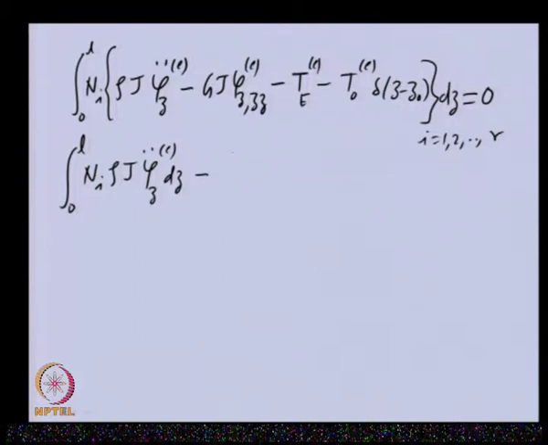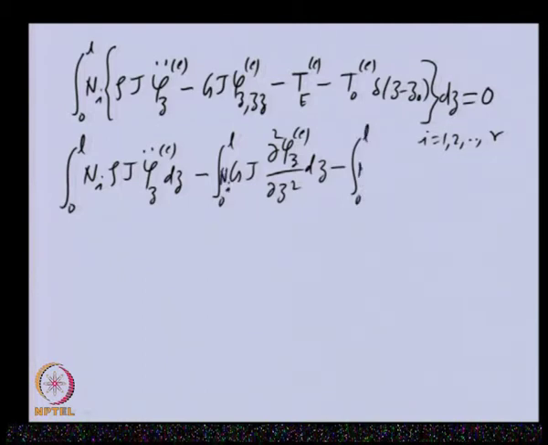So here I am writing this in more explicit form, 0 to L, g j, dz, and the other terms: n I is there, T external distributed, and T naught, which is the concentrated torque. Okay. So now I want to do the integration by parts of this term.